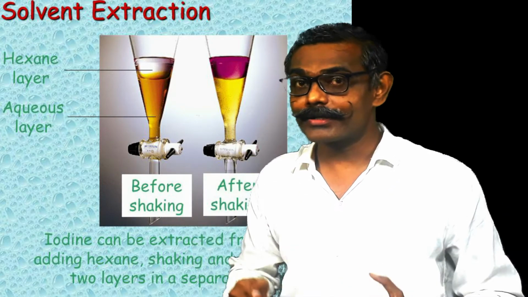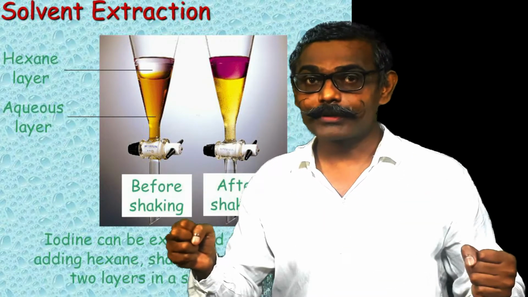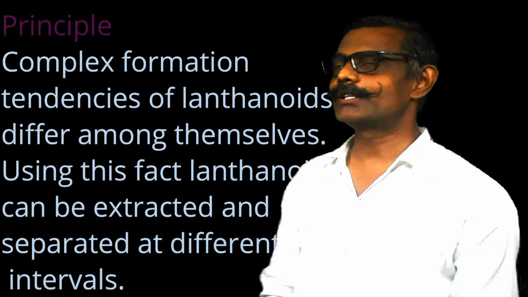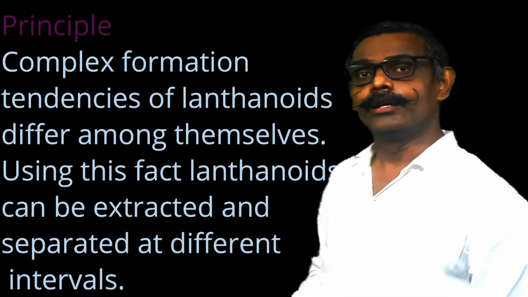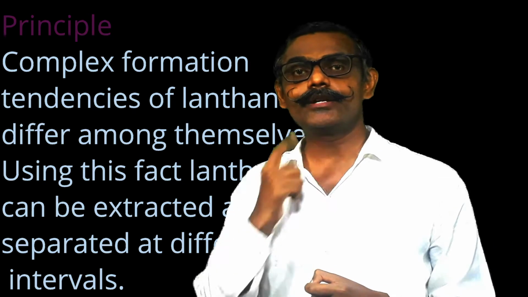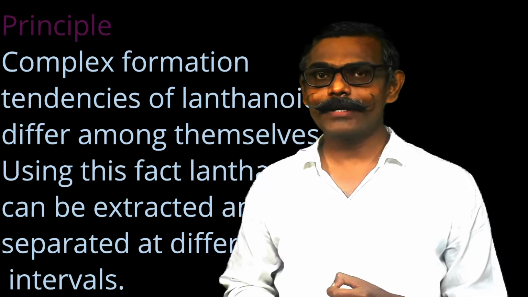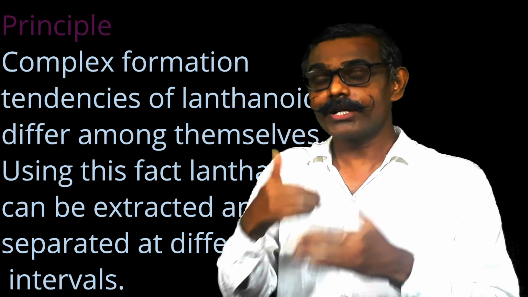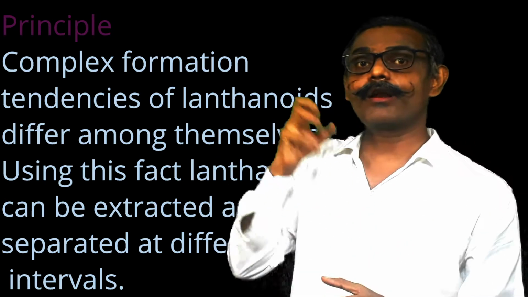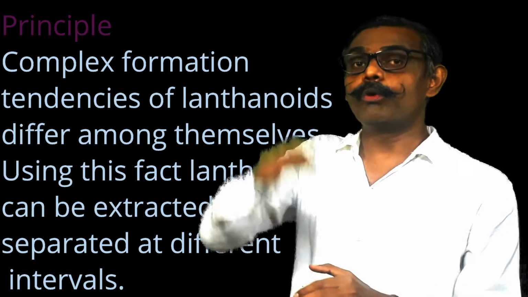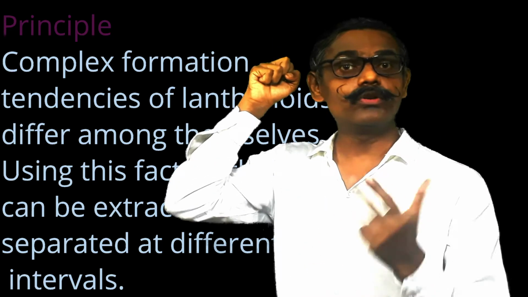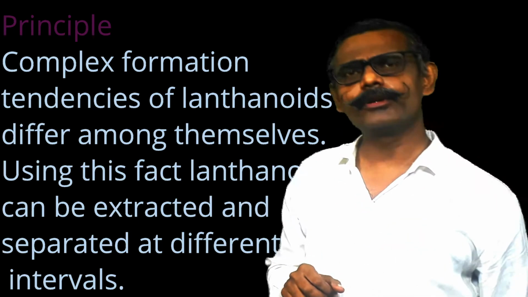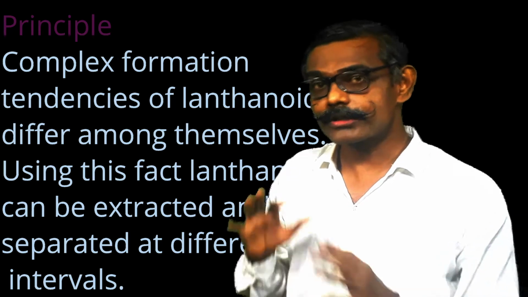But here the point of interest is separation, and for separation we need to use one principle. So what is the principle of the solvent extraction method? Different lanthanoids have different tendencies to form complexes. As they form complexes, they will come into the organic medium at different intervals. So at one time one kind of lanthanoid will come, maybe lutetium. Another time ytterbium will come, another time gadolinium will come. How exactly separation occurs, we will discuss in detail.